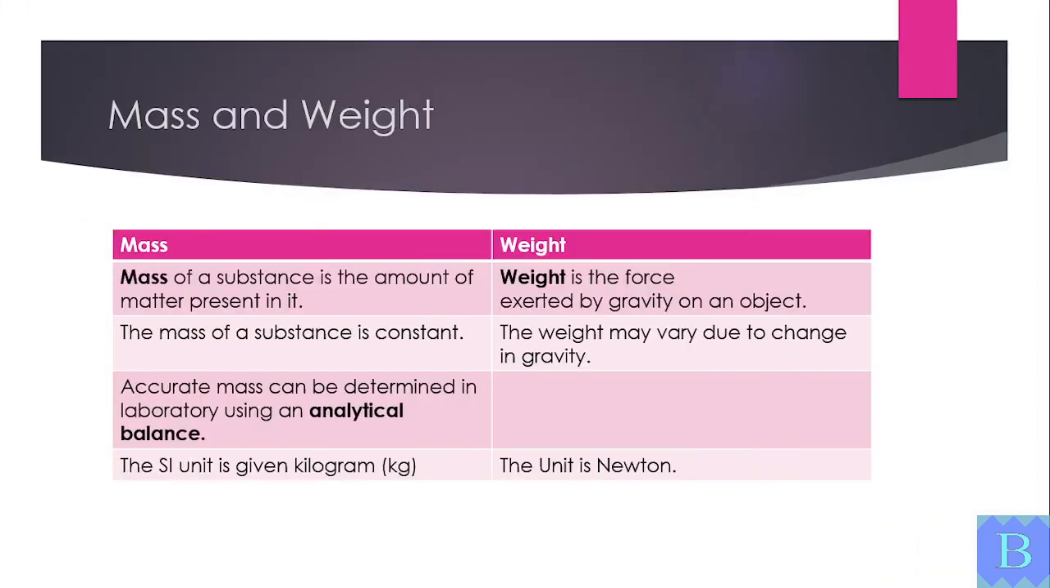Now, let's understand mass and weight. Mass is the amount of matter in a substance. It is constant. Weight is the force of gravity acting on mass. It can vary depending on location. Mass is measured in kilograms, and weight is measured in newtons.